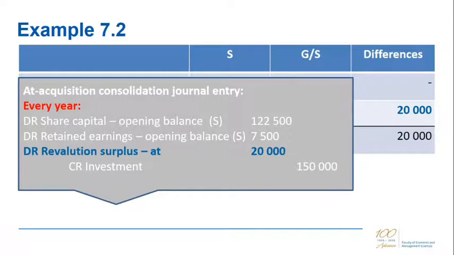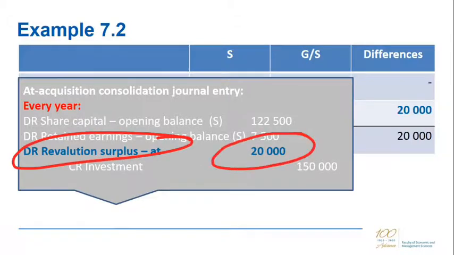Against that, you eliminate the investment. If you didn't create this revaluation surplus of 20,000 Rand through the first journal entry, this at acquisition journal would again have generated goodwill, which is incorrect.